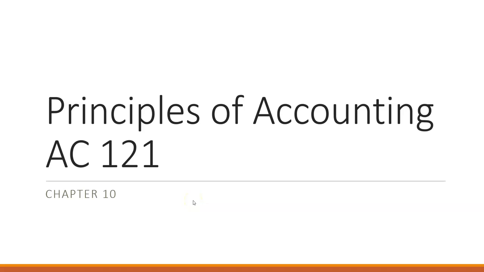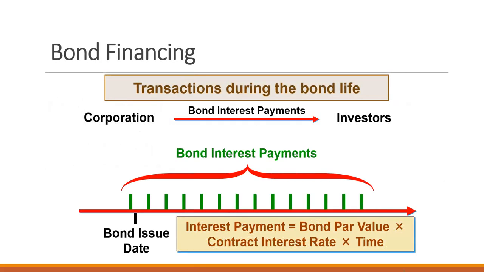Principles of Accounting, Chapter 10. In Chapter 10, we look at long-term liabilities. There are a variety of long-term liabilities. One of the ones we're going to talk about is bonds. So bonds are a way that corporations can finance big projects.